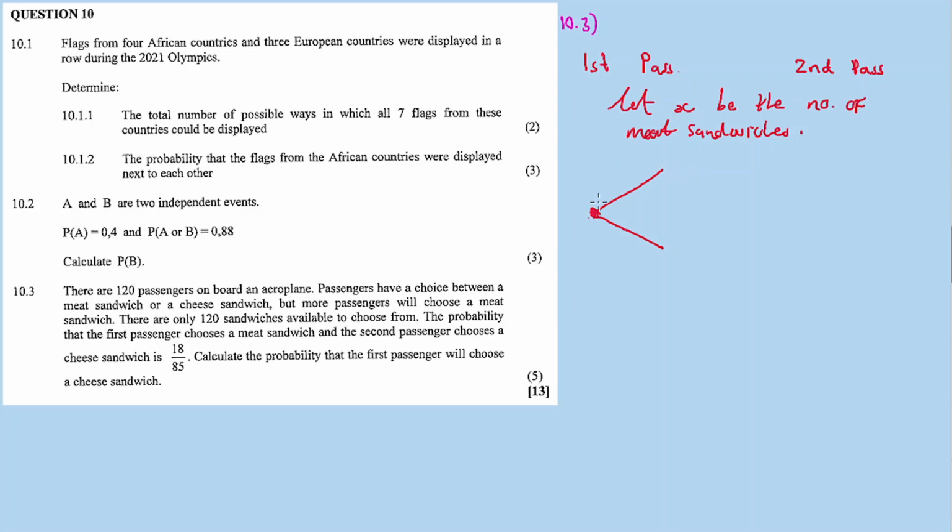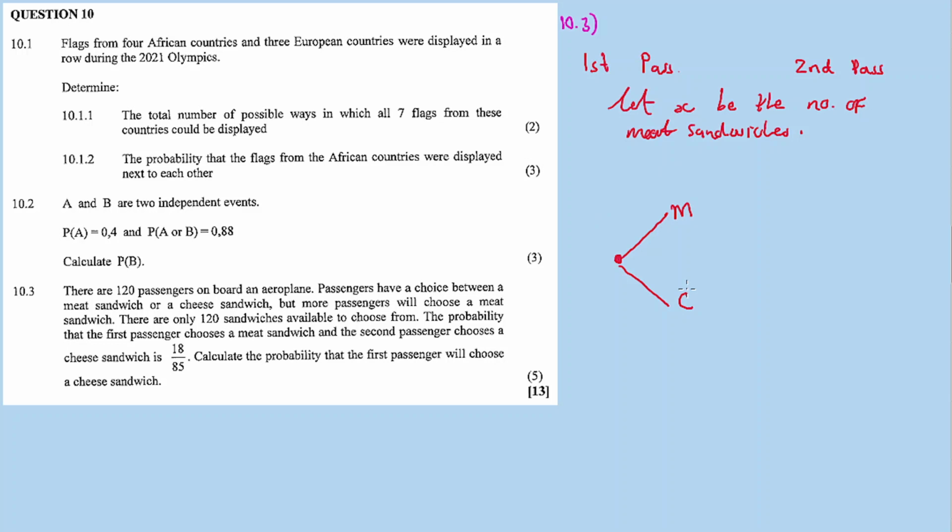So for the first passenger we have two choices: meat sandwich. Okay, I think there will be a problem here. Let's expand the diagram. Maybe like this. We have two choices: meat or cheese.